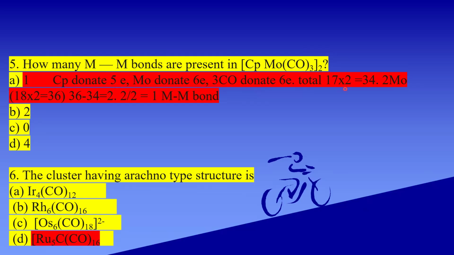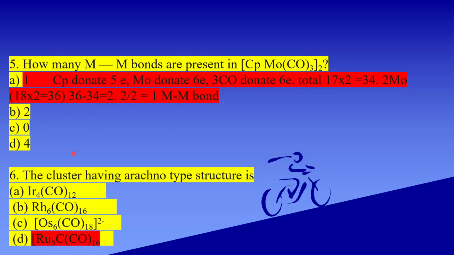So 17 into 2 gives 34 electrons. Here, 2 molybdenum are present. So 18 into 2, 36. 36 minus 34 gives 2 electrons. 2 by 2 gives 1 metal-metal bond present between molybdenum and molybdenum.